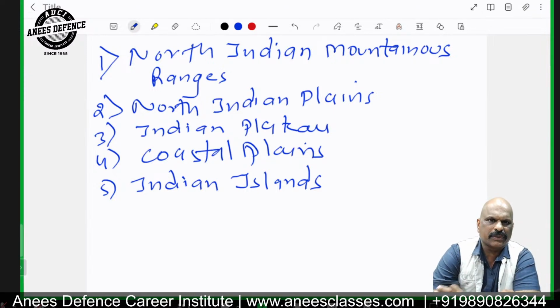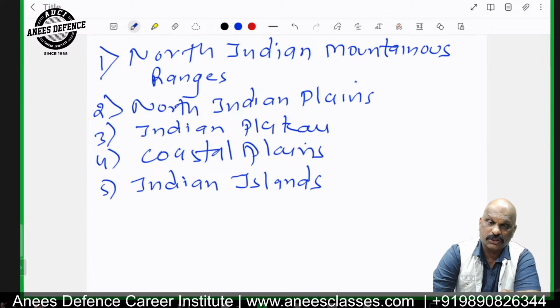The North Indian mountain ranges have their own importance in the geography of India. These mountain ranges obstruct the clouds rising from the Indian Ocean, and these clouds give rainfall in India.